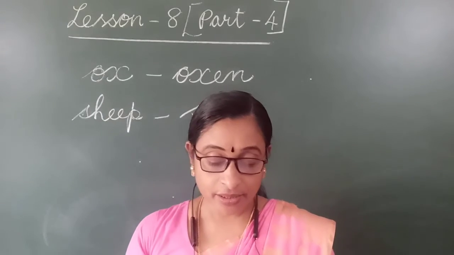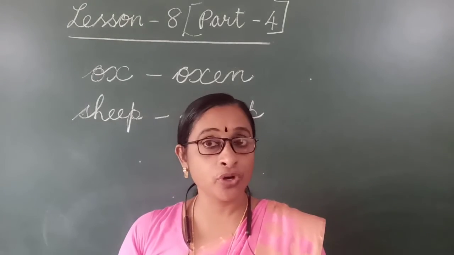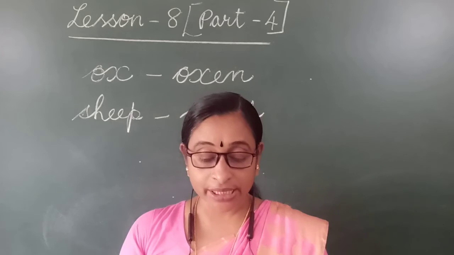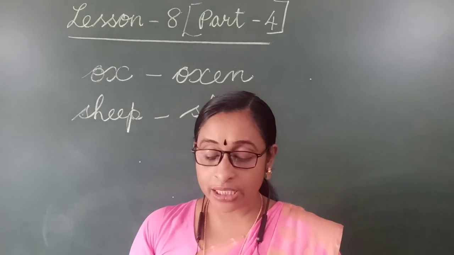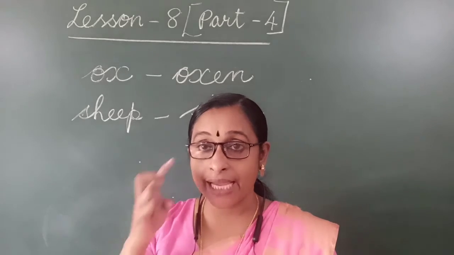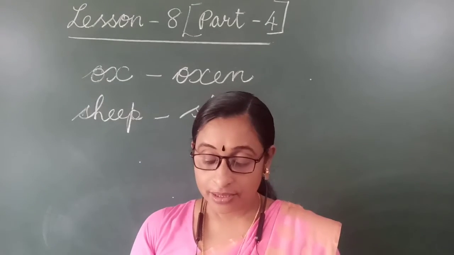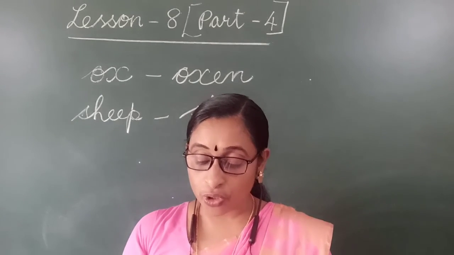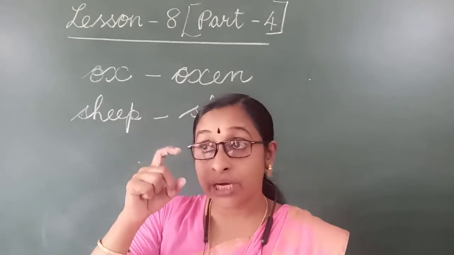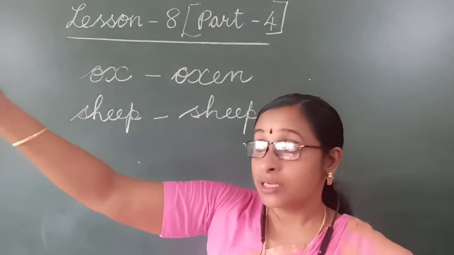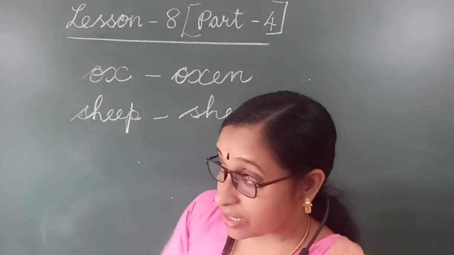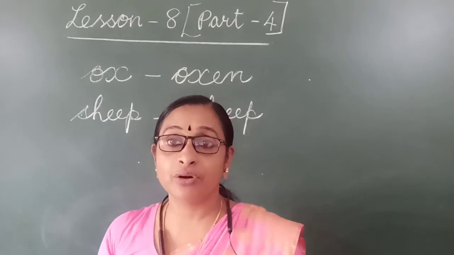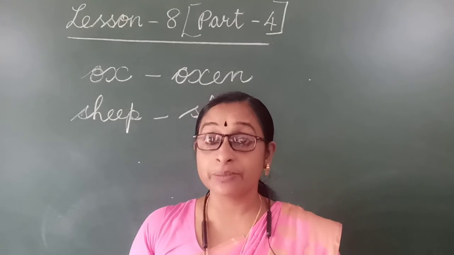Next one, scissors. Scissors, you know, we use for cutting things, cutting cloth, cutting paper. Picture is there. Next one, spectacles. Spectacles means eyeglasses. Next one, binoculars. Children, what is binocular? It is used for looking at distant objects. If the thing is kept very far and we can't see it from here, then we use binoculars to see what is there.